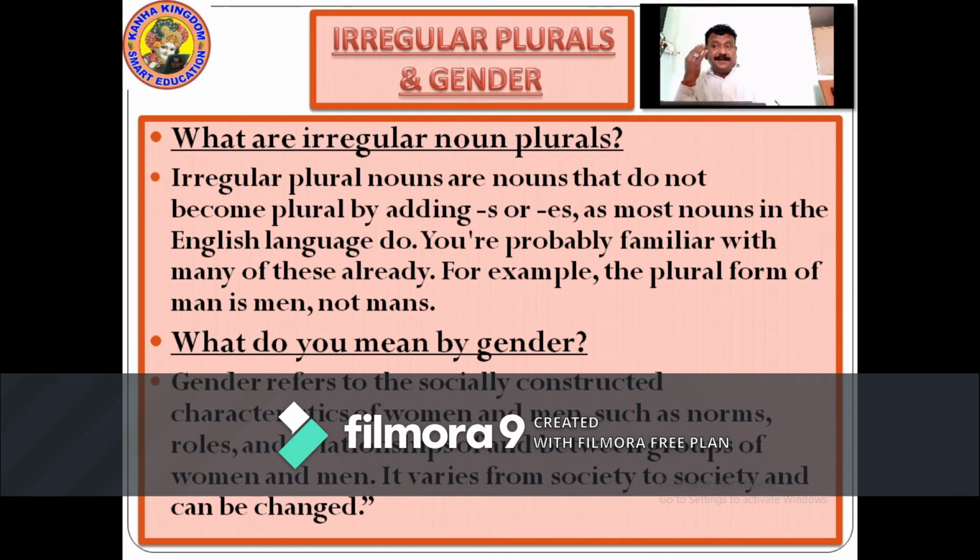When we talk about gender, gender refers to the socially constructed characteristics of women and men, such as norms, roles, relationships of and between groups of women and men. It varies from society to society and can be changed.